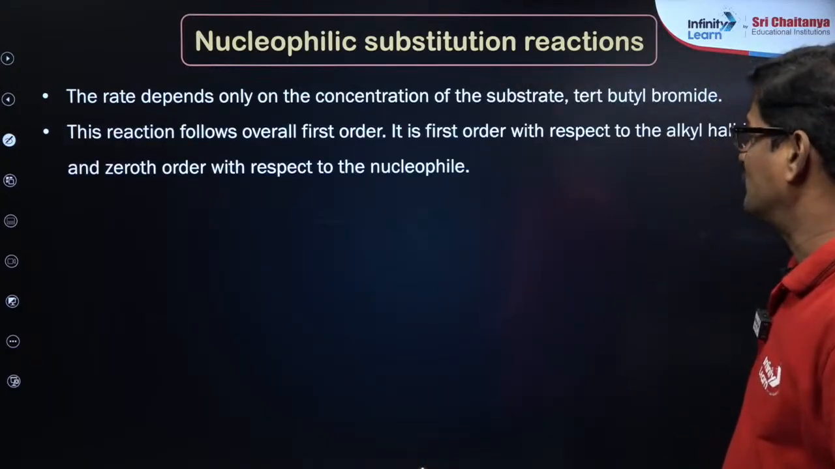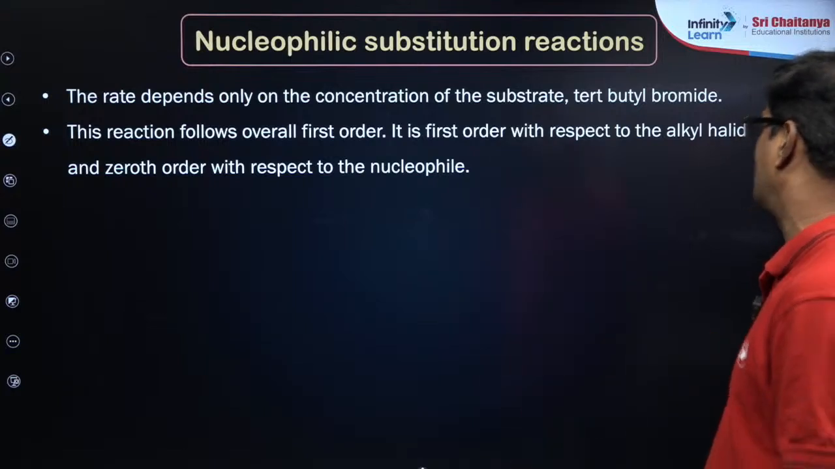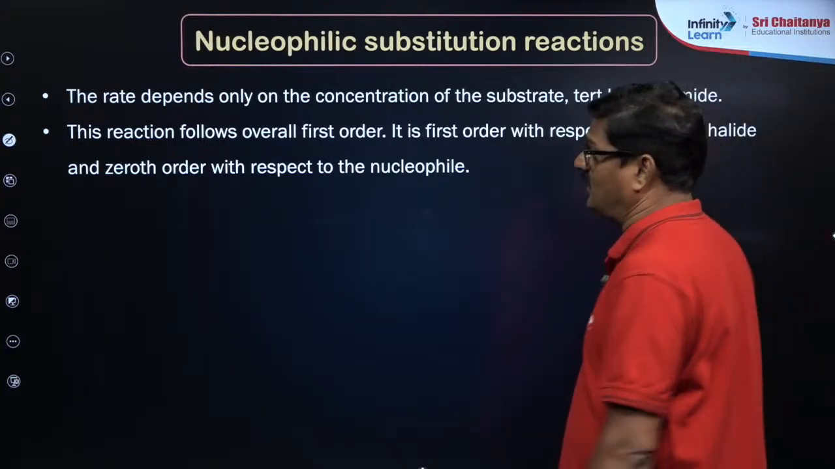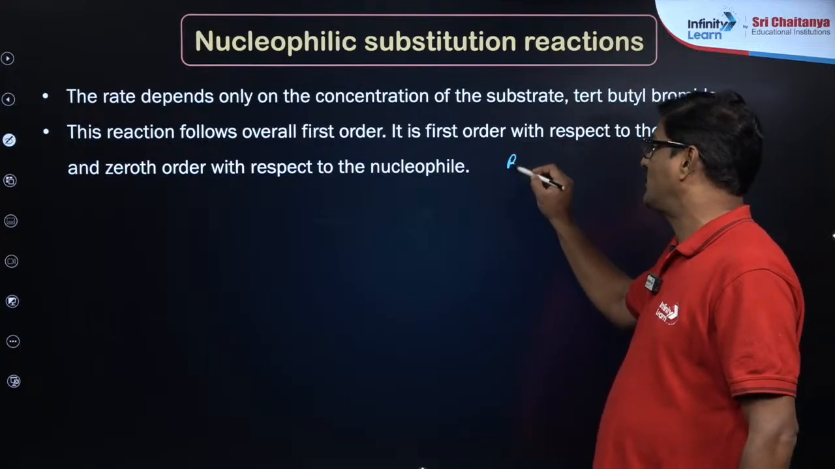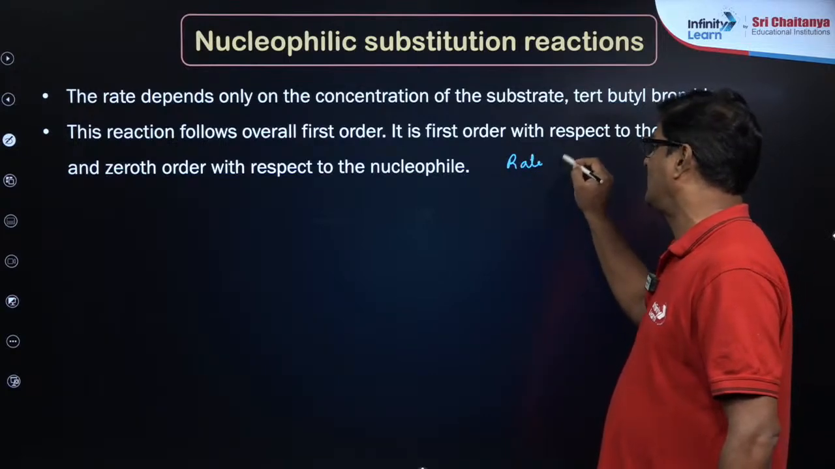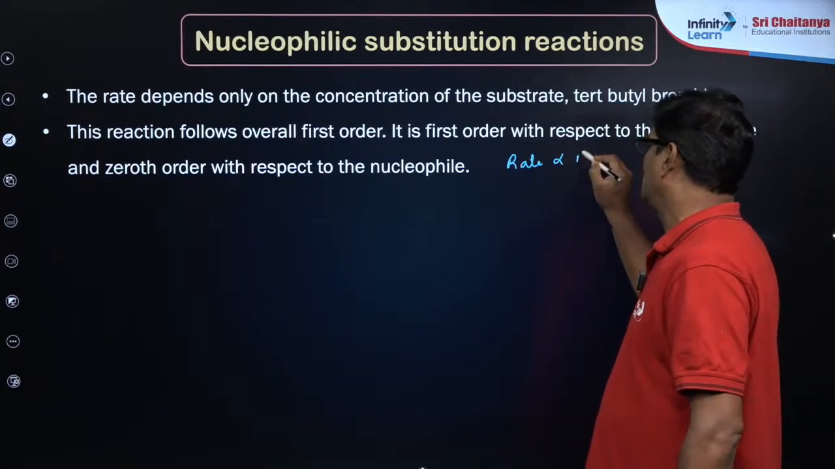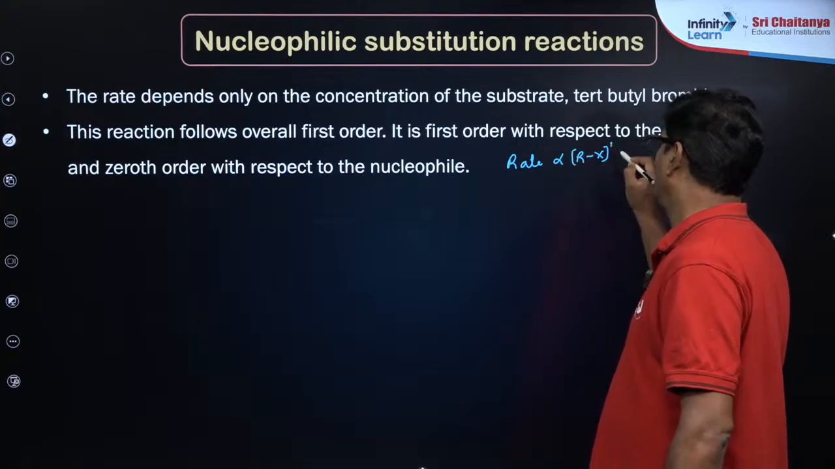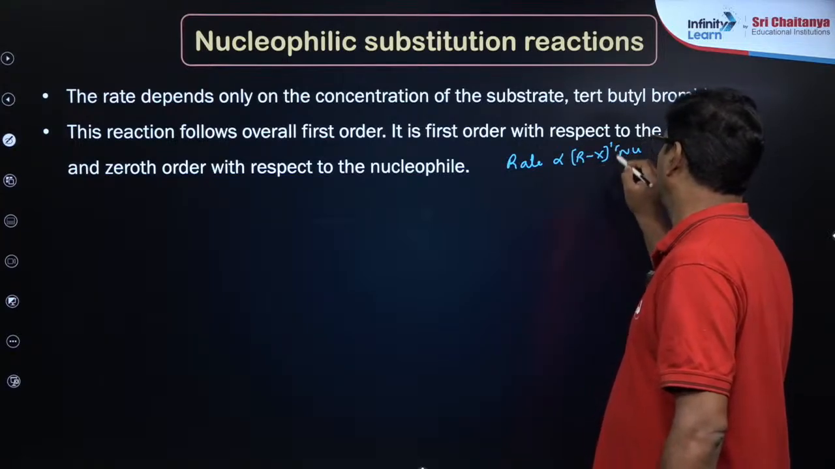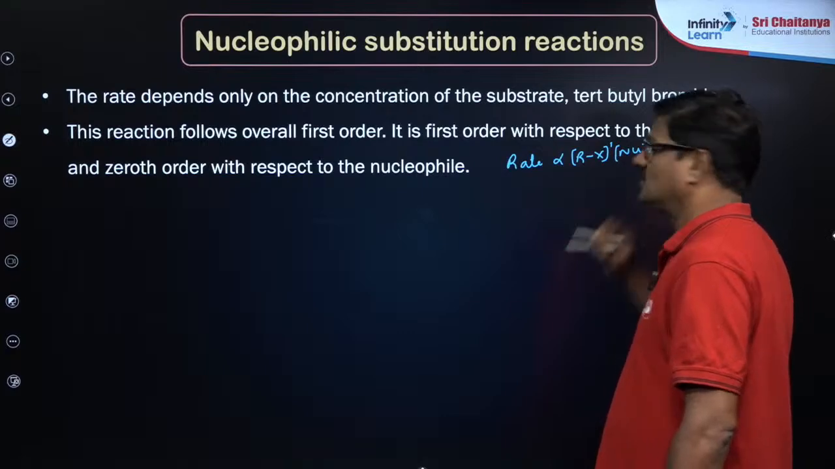The reaction follows the overall first order, and the first order with respect to alkyl halide and zero order with respect to the nucleophile. That's why we written the rate is directly proportional to Rx to the power 1 and the nucleophile power 0, right?